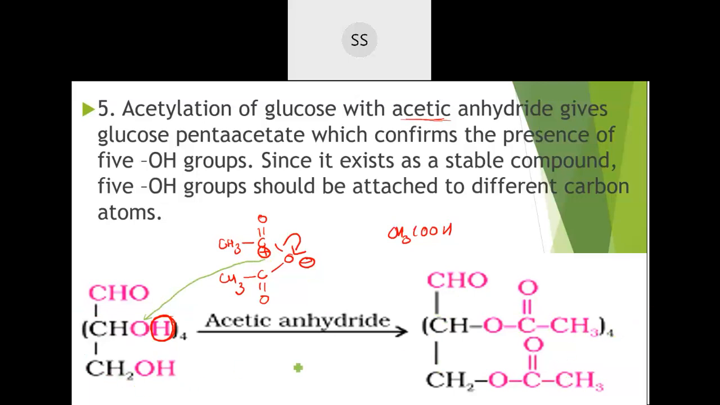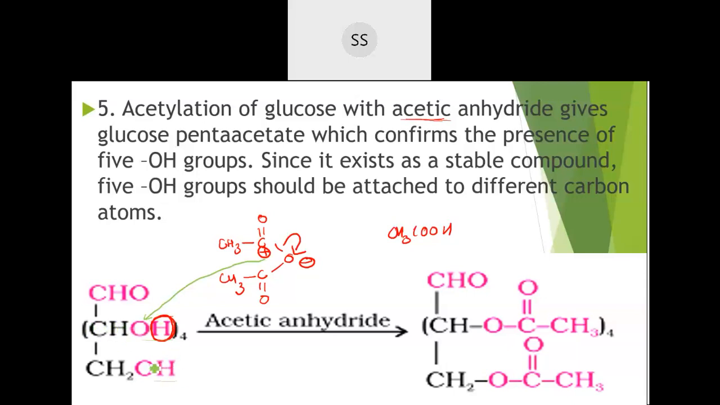And one more OH group was present. So altogether they found glucose pentaacetate. So if you are getting this many, that means there should be 5 OH groups present, no? So then they were able to deduce this structure. 5 OH groups are attached to that carbon chain. You cannot have 2 OH groups present on the same carbon, or then they will not be stable.